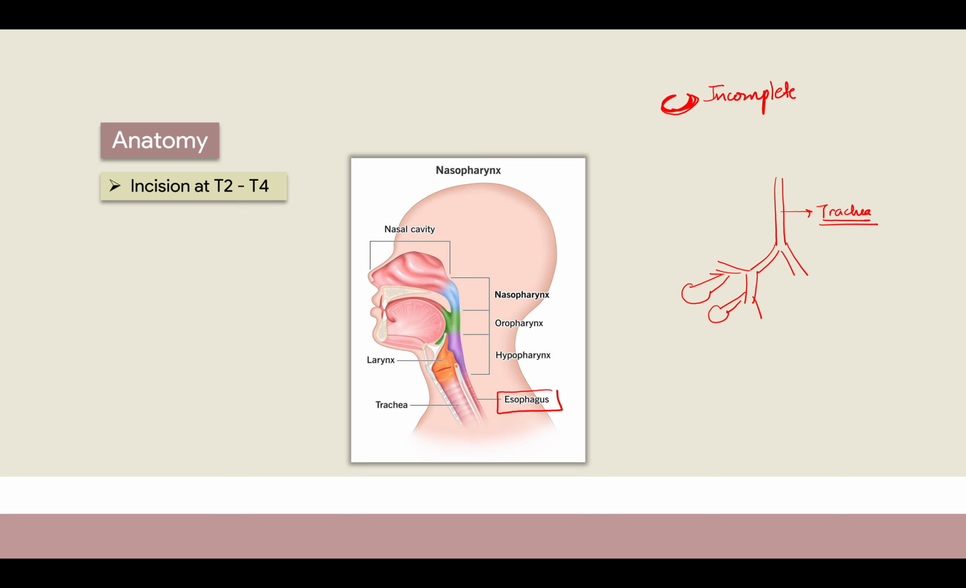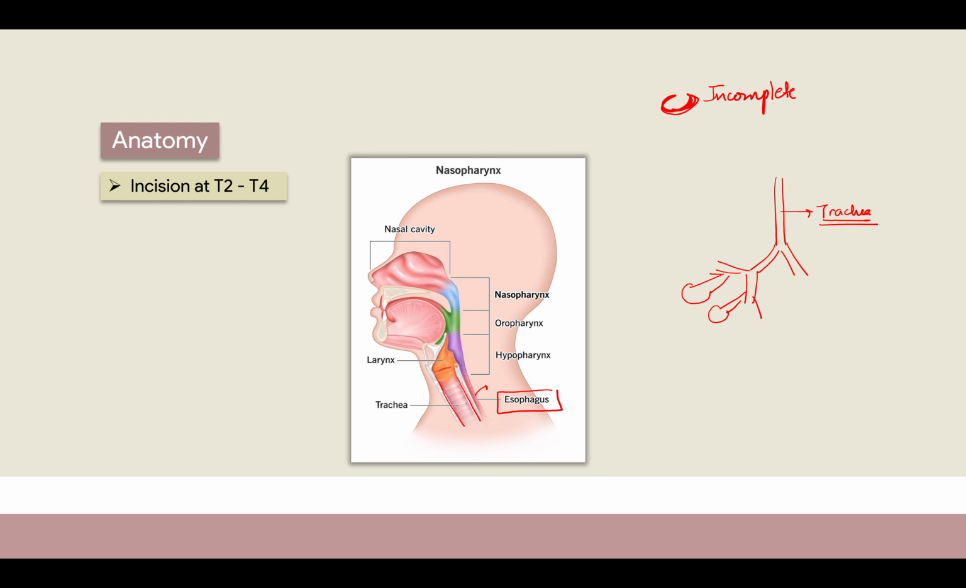Here are the nerves and all going on. We will not go there. Why? Because we are only making an incision on the trachea. We are not extending it till here. Clear? So for now, you just have to remember that you have the trachea here, and then here is the esophagus.